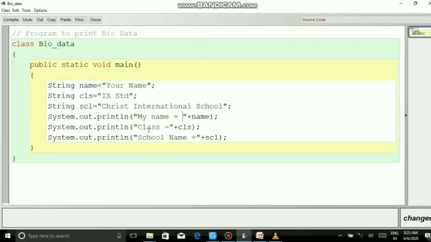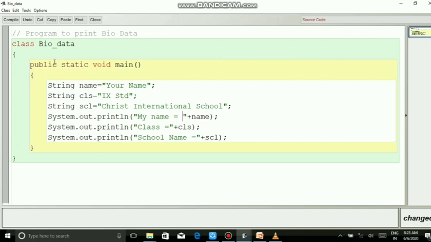We'll see the first method, that is by using an assignment statement. A statement that stores a value in a variable is known as an assignment statement. That is, we can write a program using assignment statements when the values of the variables are known to you, that is, readily available. So here we'll see an example. Class Biodata. This program is to print biodata details.